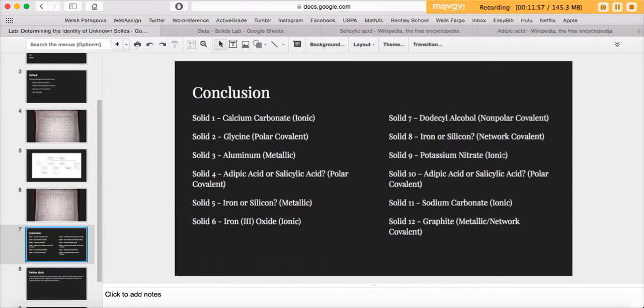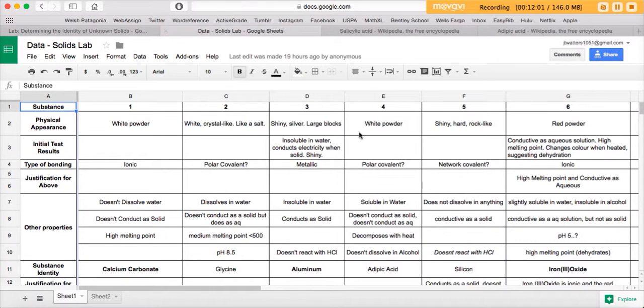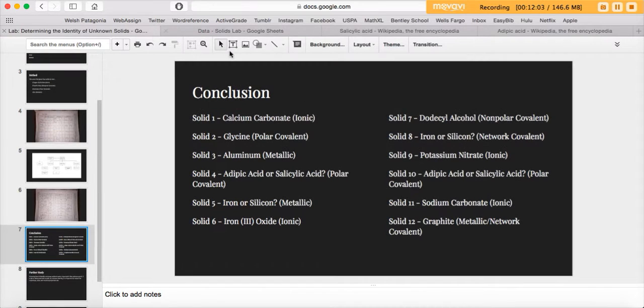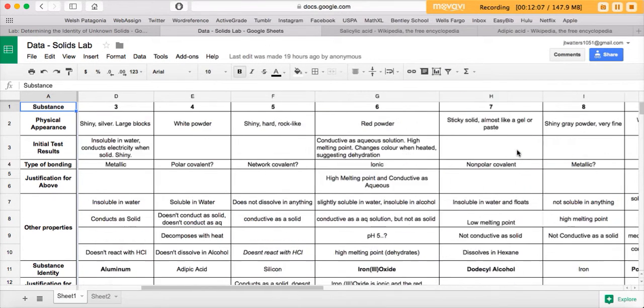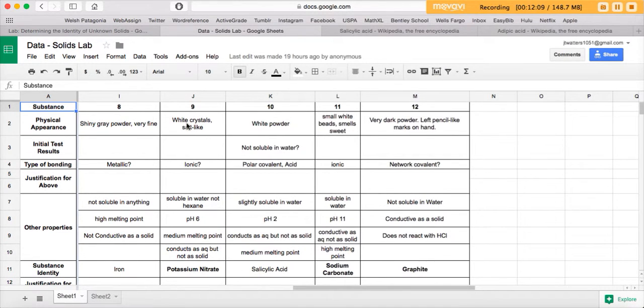Moving on to the next ionic one, we've got potassium nitrate, which is number 9. White crystal-like, soluble in water but not hexane, kind of lower than neutral pH, medium melting point, conducts as aqueous but not as solid.